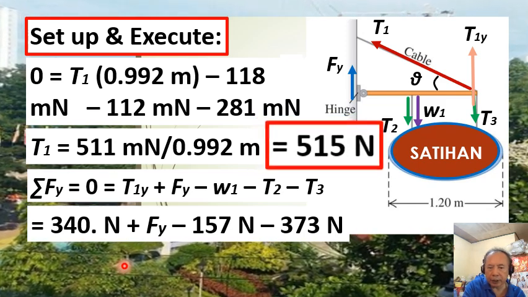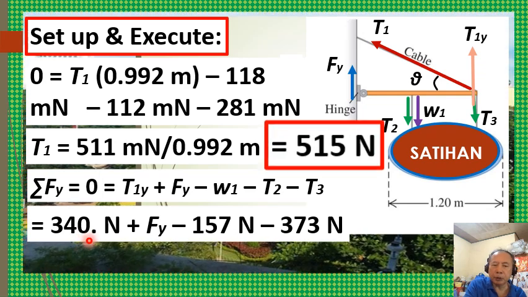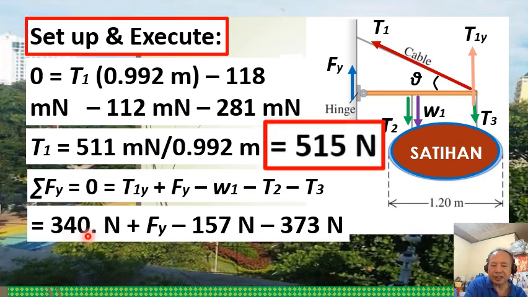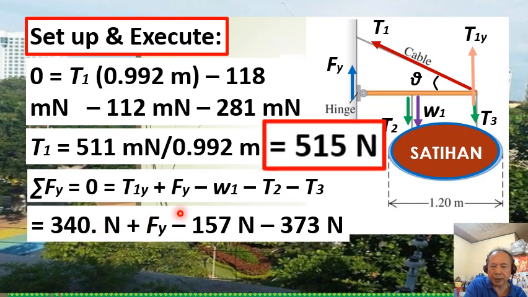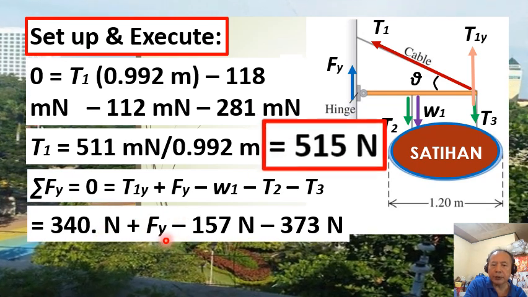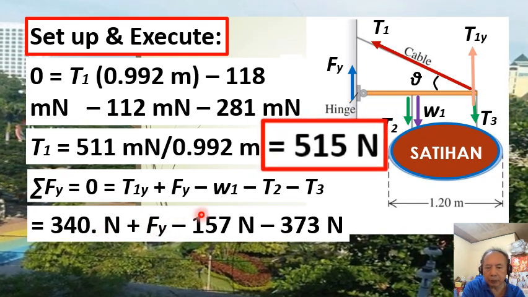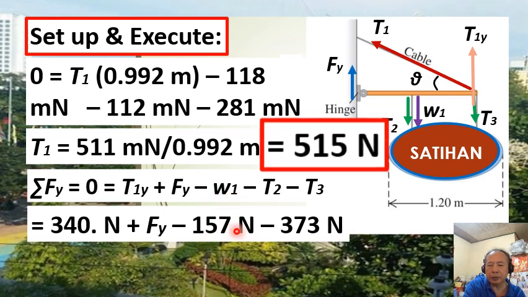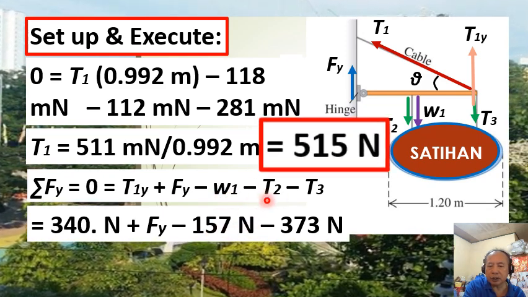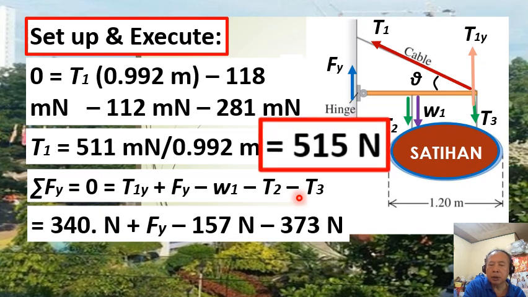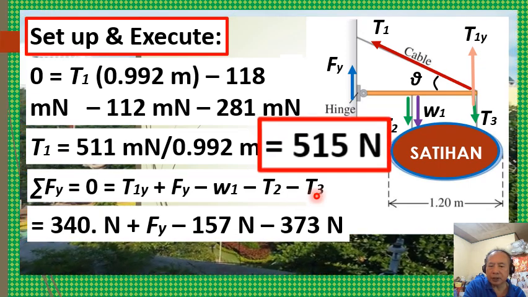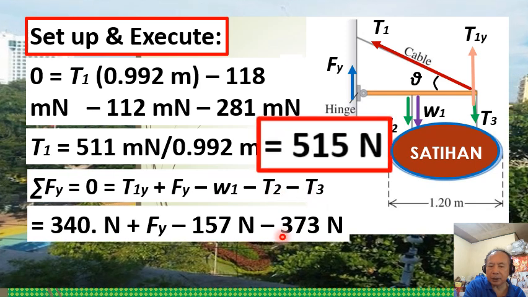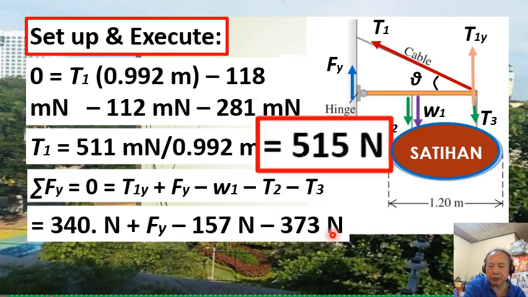So substituting, we get 340. newtons, emphasizing that it has three significant figures, plus Fy, which is our unknown variable, minus W1 equal to 157 newtons, minus T2 and minus T3, right? T2 plus T3 is in fact equal to 373 newtons.